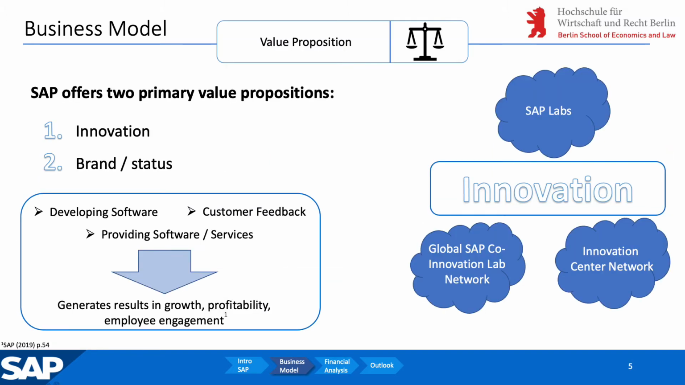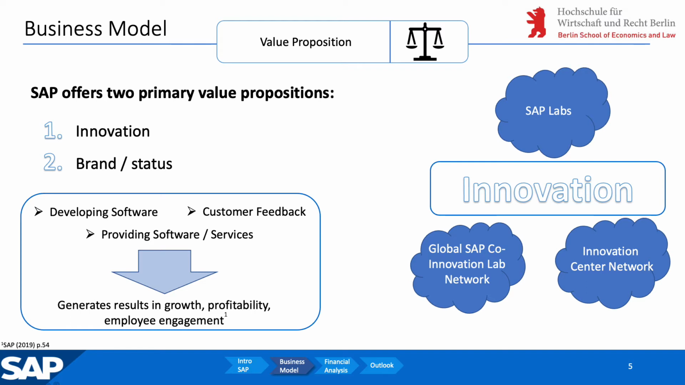SAP offers two primary value propositions: innovation and brand status. The company has a long history of introducing innovation projects, ranging from its groundbreaking ERP software to its SAP HANA memory platform. Also, SAP creates value by identifying the business needs of their customers, then developing and delivering software, service, and support to meet these business needs. Through close cooperation with their customers and partners, SAP aims to ensure that the software creates value for their customers.